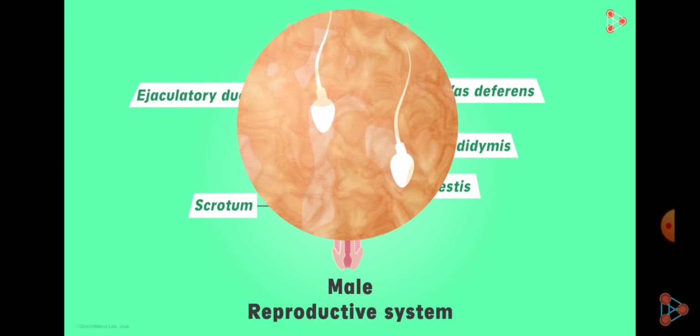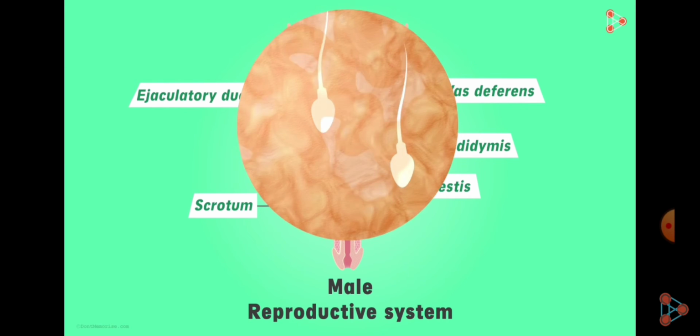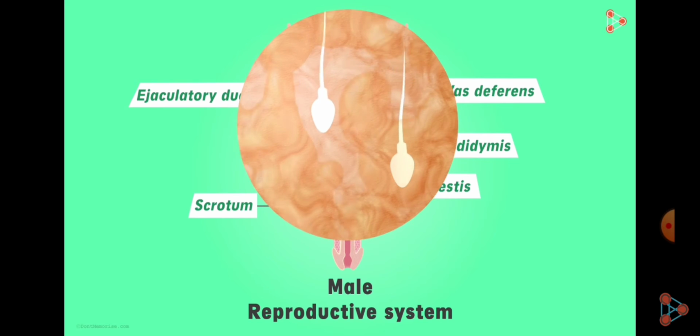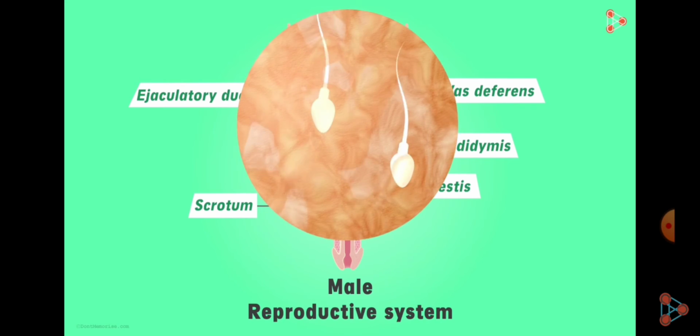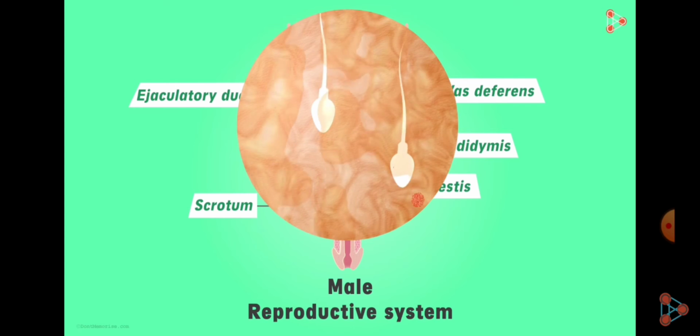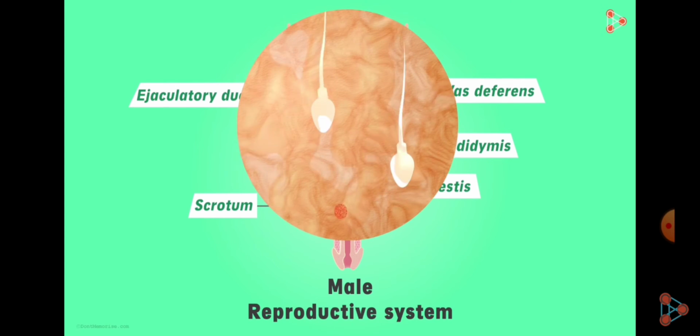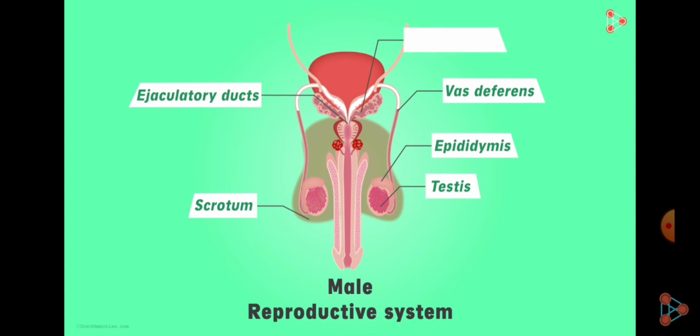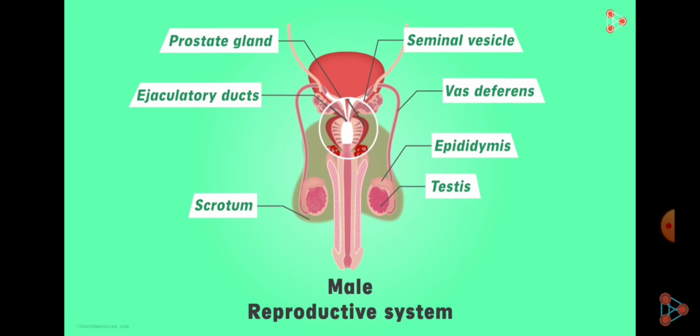Now student, when the sperms reach inside the female reproductive tract, where the medium is very much acidic, sperm cannot survive alone over there, so it will be destroyed. So for giving extra protection to the sperm, many other accessory glands are present inside the male reproductive system. For example, first one, the seminal vesicle, which releases its secretion. Second one is prostate gland, and the third one is bulbourethral gland.